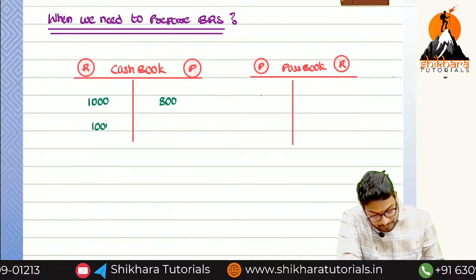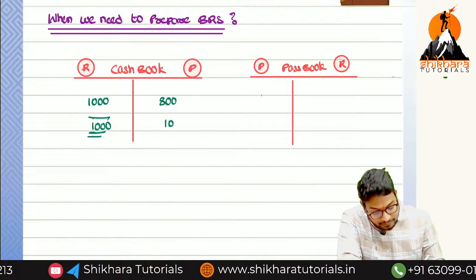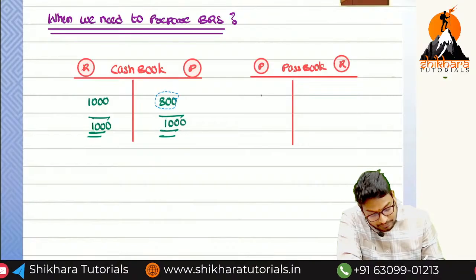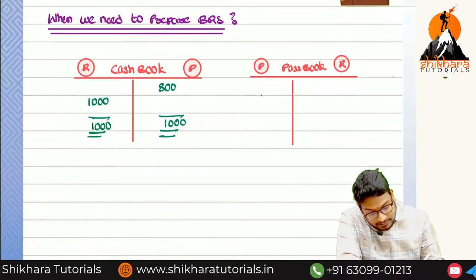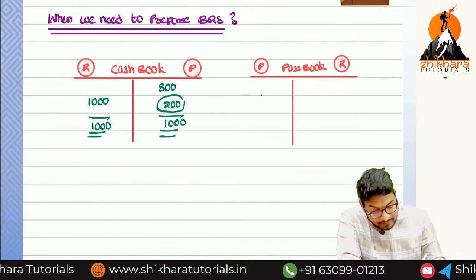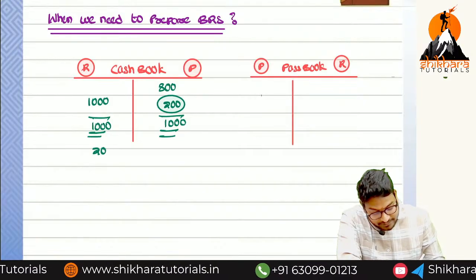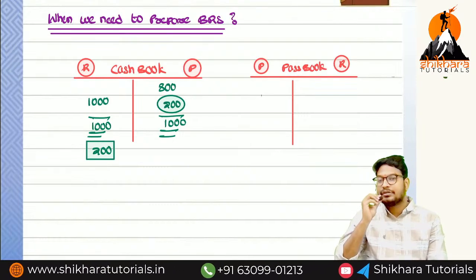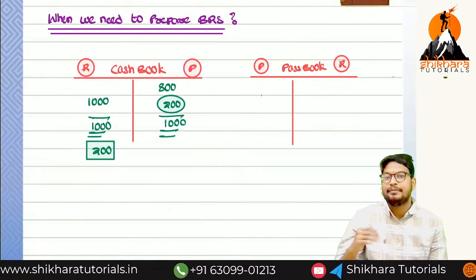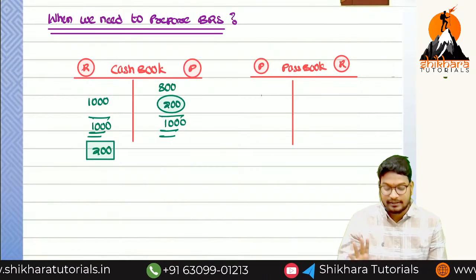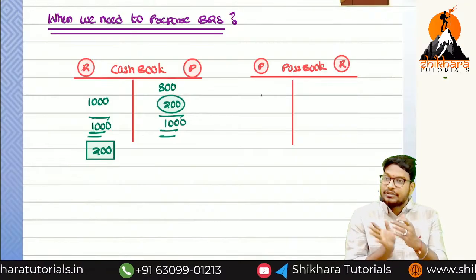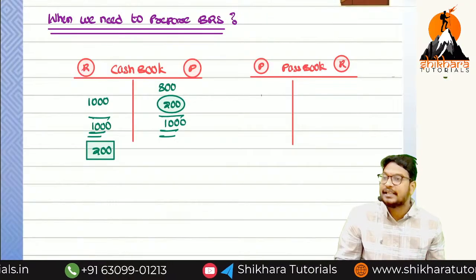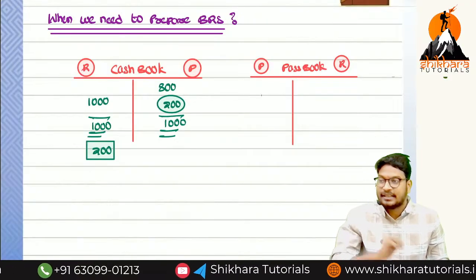So 1000 is the total, yes or no? Highest value or lowest value? Highest value. So then what is the balancing figure we are going to get? 200 on which side? On the payment side. So again the opening balance will be on which side? Debit side. So if the opening balance is on the debit side, that particular account is showing which balance? Debit balance. Or debit side is more means debit balance. Like that also you can understand. Normally if the cash book is showing debit balance, passbook should show credit balance of the same amount of 200.